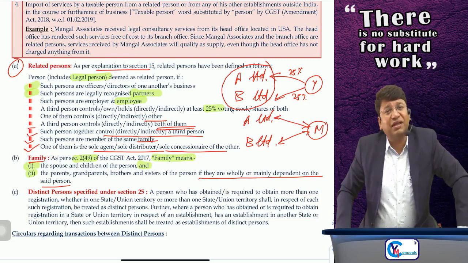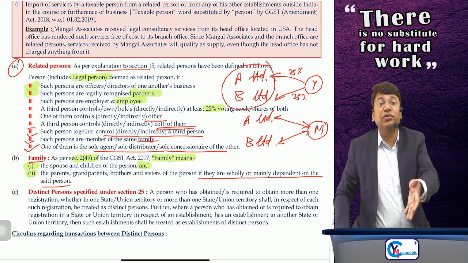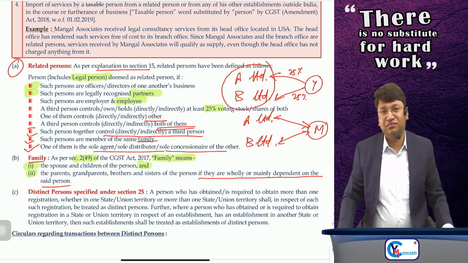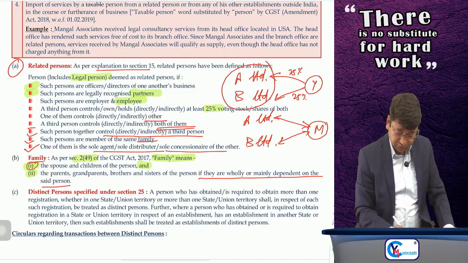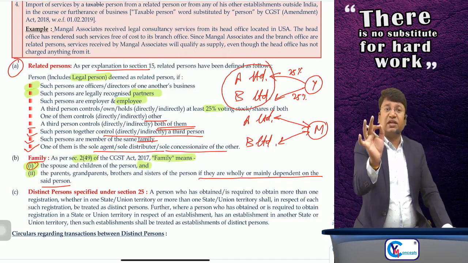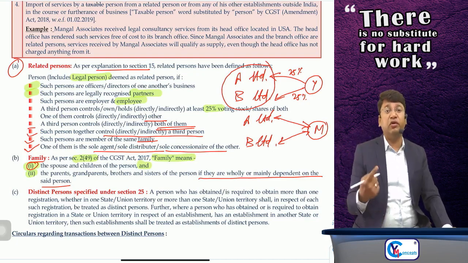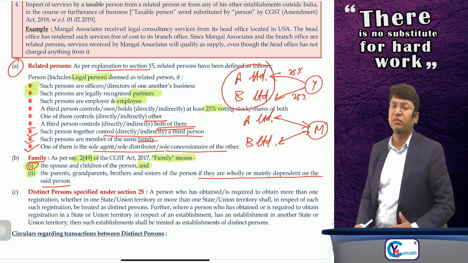Why no? Although he is supplying the services in the course or furtherance of his business, and although it is without consideration, he is not your related person because he is not dependent on you. He is a legal consultant, obviously not dependent on you, sir. Not related. But in case of spouse and children, they are always related whether they are dependent or not. So you have to give the answer very carefully, because all these points will define whether it will be covered in the scope of the term supply or not.